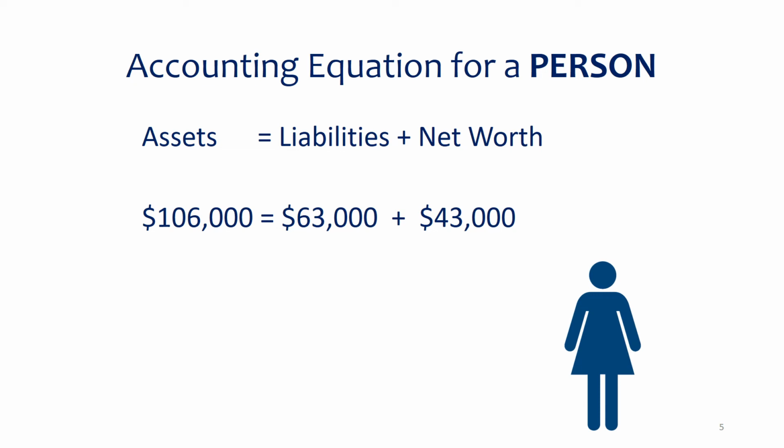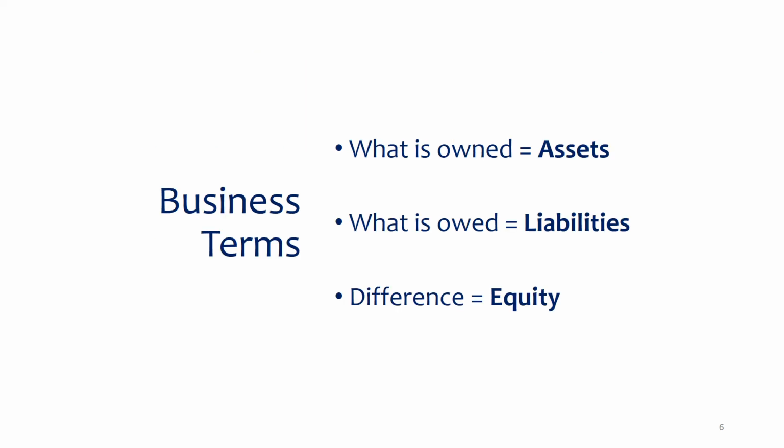But remember, it's just an equation. It's your assets, what you own, is basically built up of what you owe on it and your net worth. It's just a math problem, and we can rearrange that any way we want to. And again, here's a refresher. For business terms, it is basically the same. It's just instead of saying net worth, they call it equity.